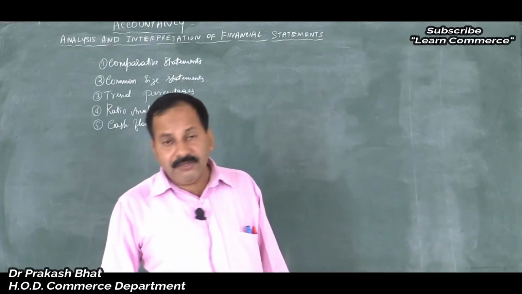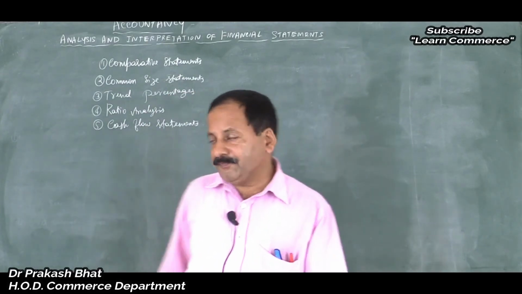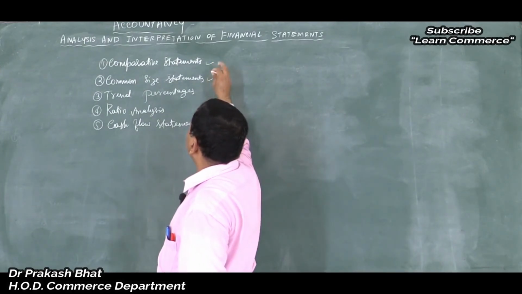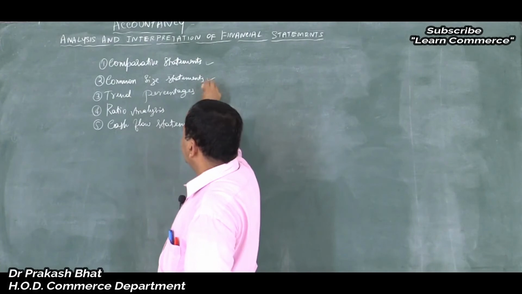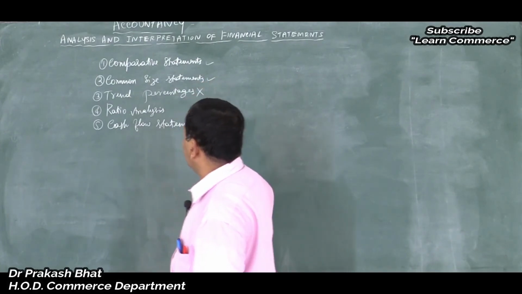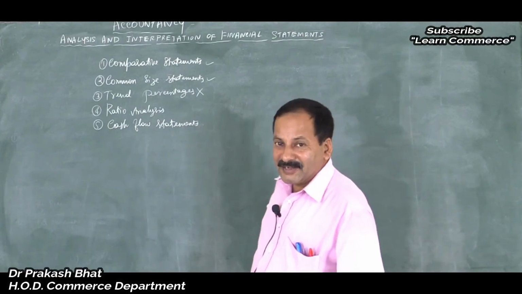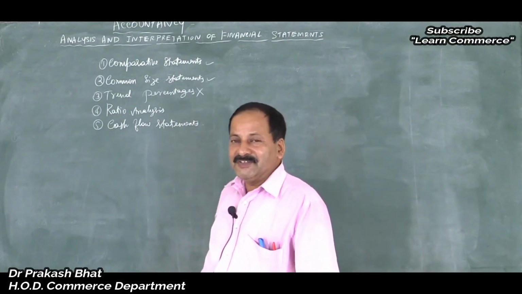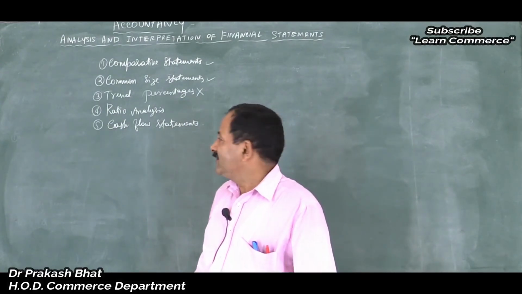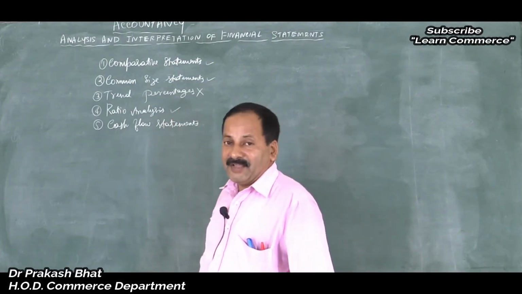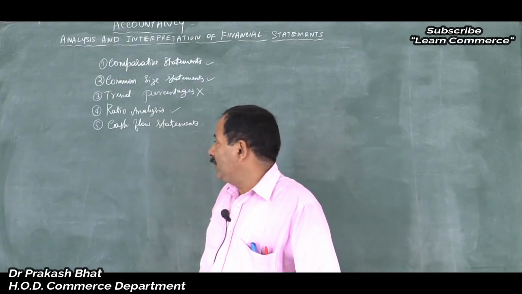These are the 5 tools available, under which we will study these 2 first as one chapter. Then trend percentages is not there, it was there earlier, very easy it is, but it was removed 2 years ago, isn't it? Then ratio analysis, a separate chapter we have, one full chapter on ratio analysis.